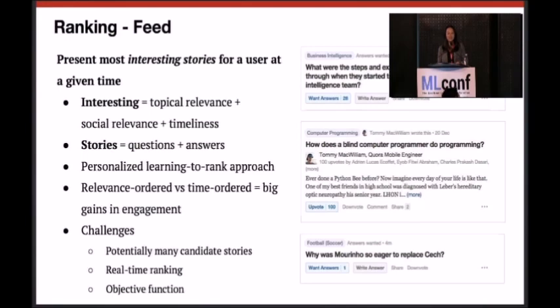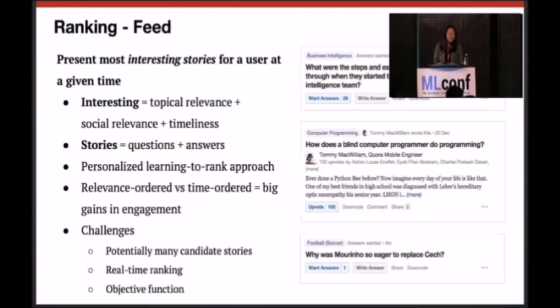But we do have another example of ranking that is personalized, and that is feed ranking. So feed is what you see when you go to the Quora product. You open the home page or you open the mobile app, right? This is essentially the window into the Quora world, and we want to make sure that it creates an engaging experience for the users. What that means is that we want to be able to show you stories that are high quality but also interesting to you, right?